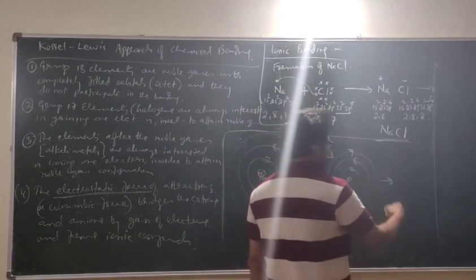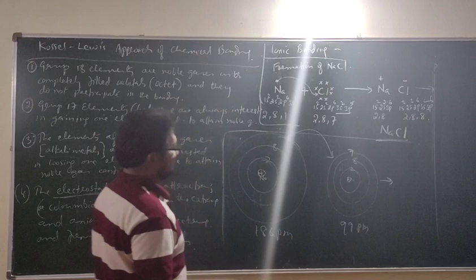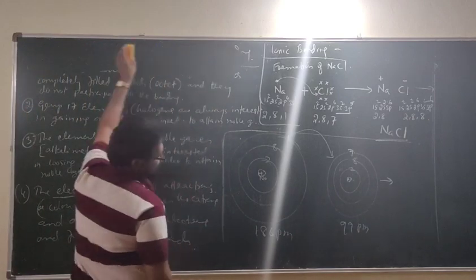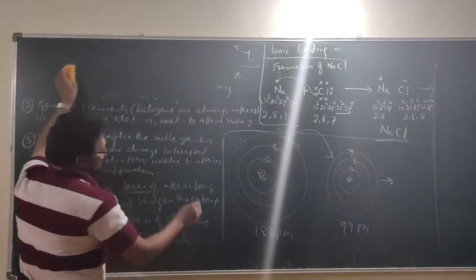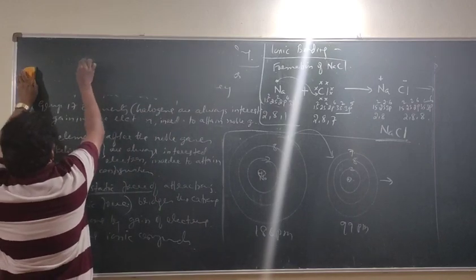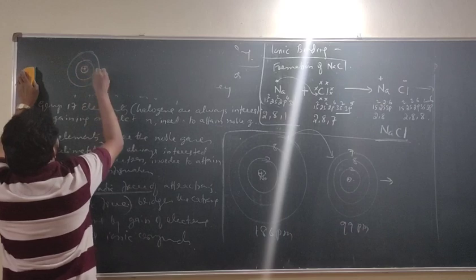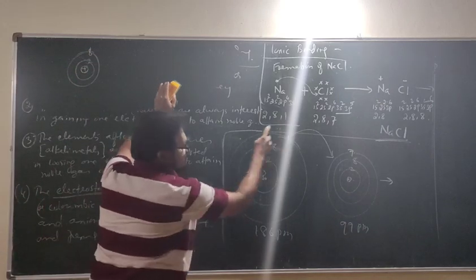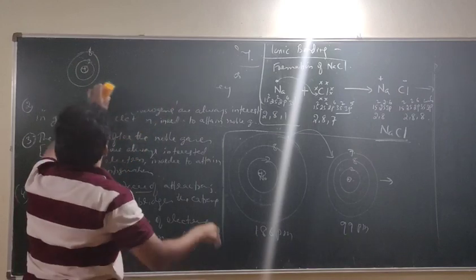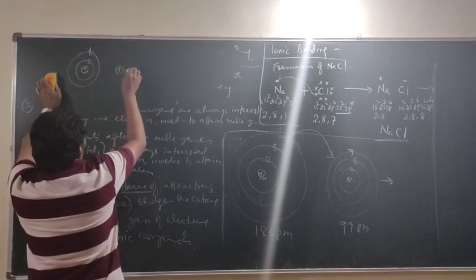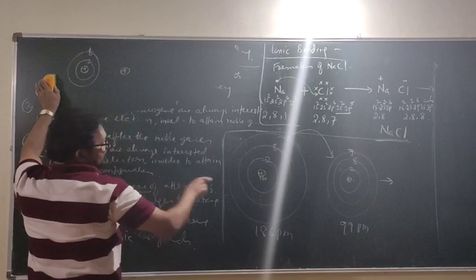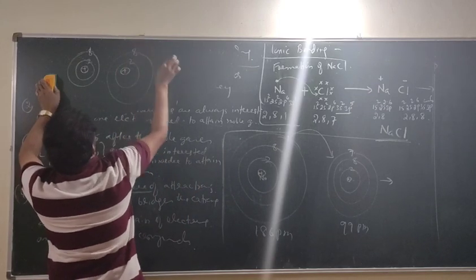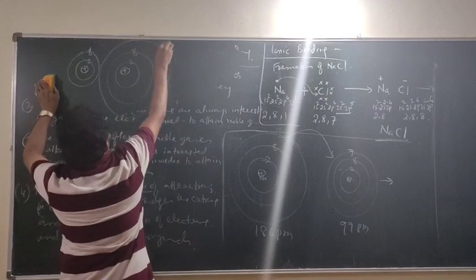And after the transfer, what will happen? There is no space here, I will write here. Look at this. I will show you. Na plus, now correct? Na plus is 2, 8. 2 electrons, 8 electrons, because this has gone. And what about chlorine? How many electrons? One more extra electron is coming here. 2 electrons, 8 electrons, 8 electrons.